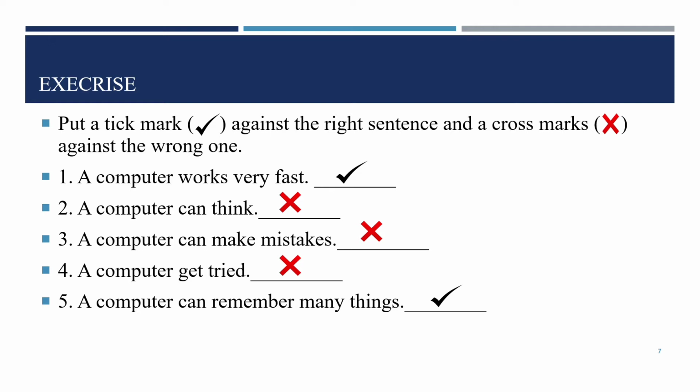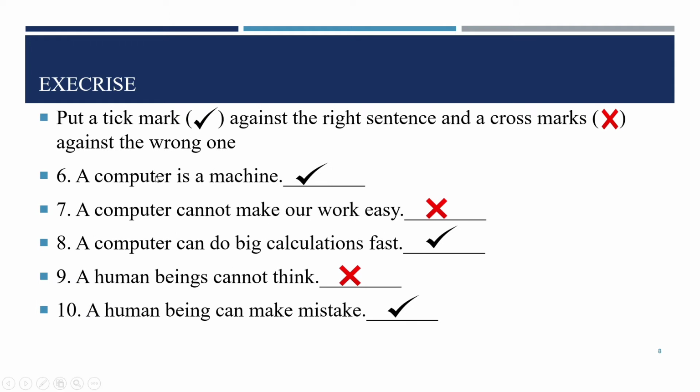The exercise we also did in the previous lecture. True or false: a computer works very fast, so it is true, right? So we can put a tick mark here. Computer can think? No, computer cannot think, so we put a cross mark. Computer can make mistakes? No, computer cannot make mistakes, so it is a false statement, so we put a wrong sign. Computer gets tired? No, it's wrong, so again we put a cross sign. A computer can remember many things? Yes, it is true, so we put a tick mark here. So this is our exercise from the previous lecture.